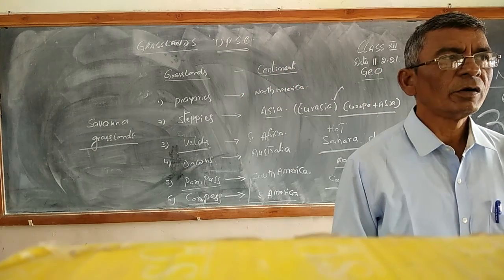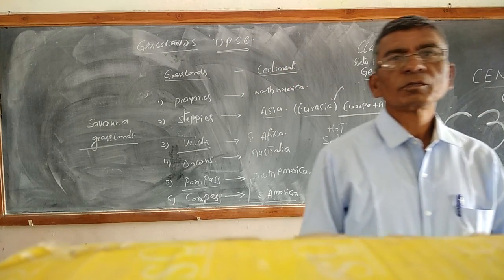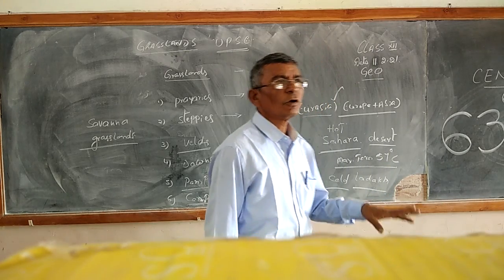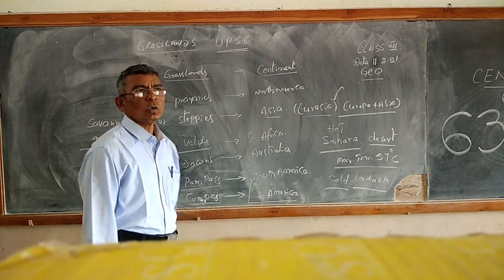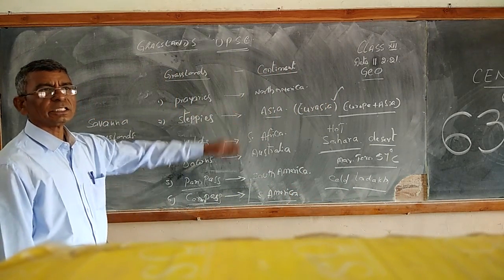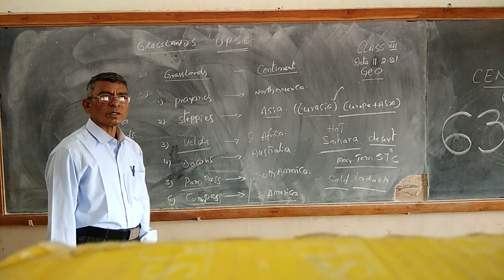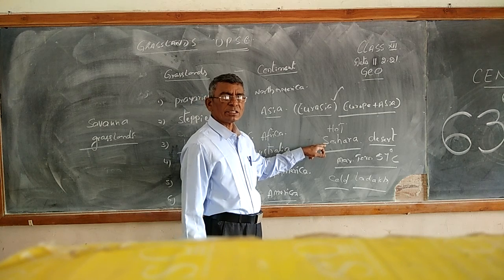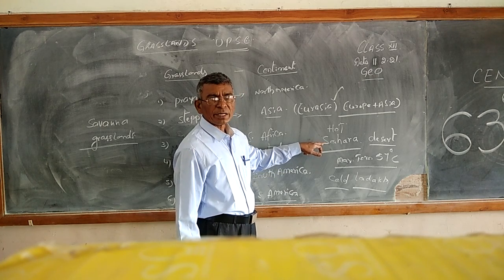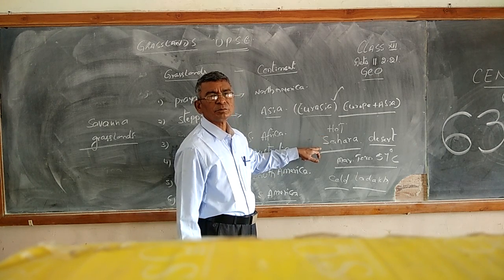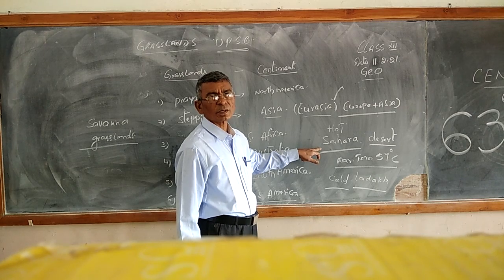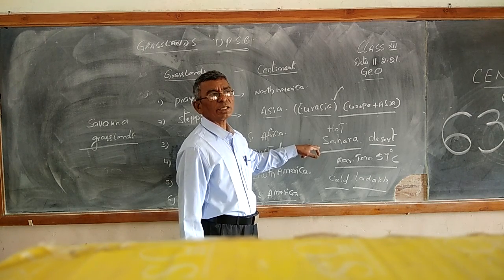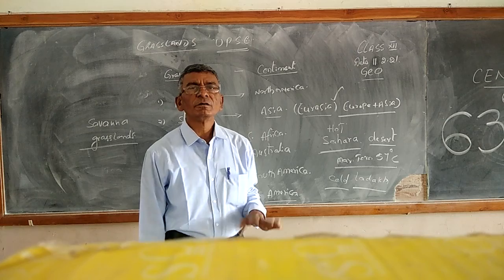If you are knowing anything other than these deserts, you can propose. Tell me. One is Sahara, Iranian Desert, Mongolian Desert, Siberian Desert, Australian Desert. Clear? These are the important deserts of the world.